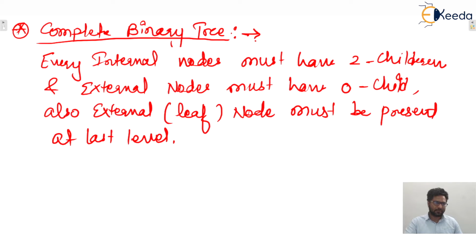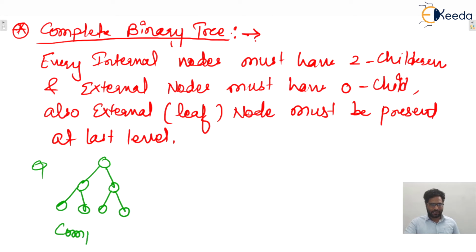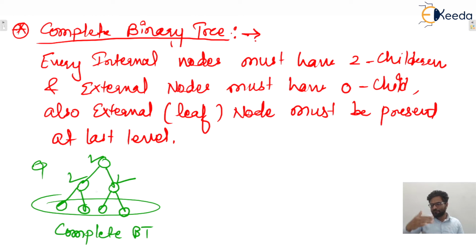So let us consider one example. Let's say this particular tree is a complete binary tree. Yes or no? Why? Because every internal node is having 2 children, all leaf nodes have 0 children, and all leaf nodes are present at the last level of the tree. Then the binary tree is known as a complete binary tree, isn't it? Okay, I hope this one is clear to everyone.